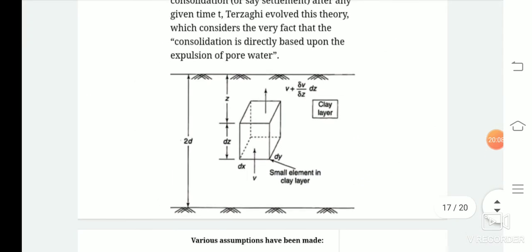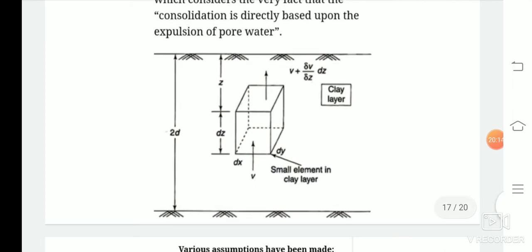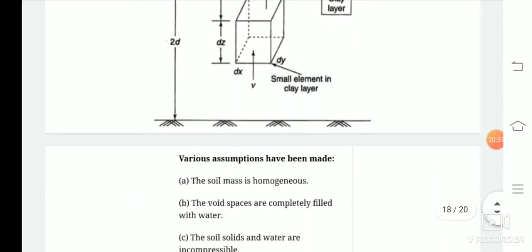In this theory we can see that we have a soil sample whose depth is 2D, and a small element of the clay layer has been taken into consideration, which is cubical in shape and situated at a depth of Z from the ground level. It is subjected to pressure from its surroundings, and we must compute the consolidation we are getting from this diagram.